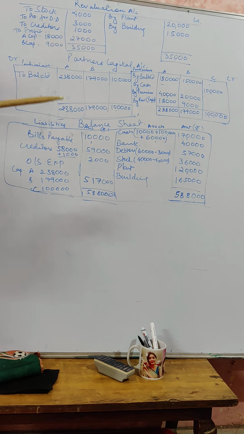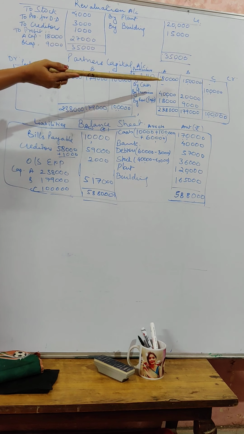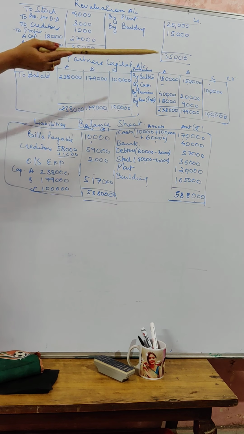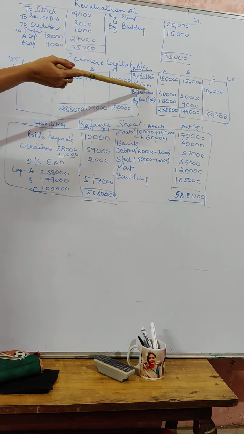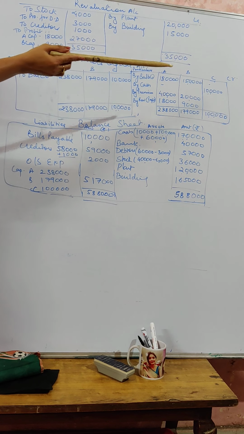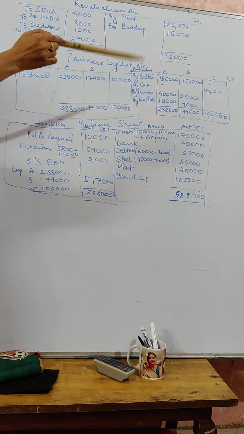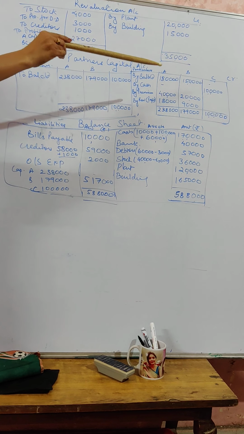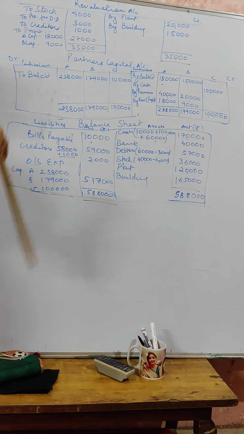After that, we are supposed to prepare a partner's capital account. When we are preparing a partner's capital account, very first thing you have to carry forward is the capital balance of other two partners. And then the next thing is cash brought in by a new partner is 1 lakh. So as your entry says that cash account is debited by C's capital account. So that posting we did.